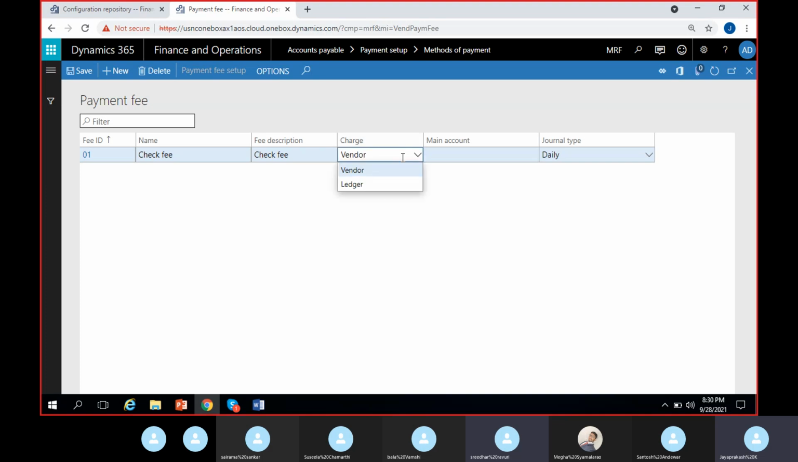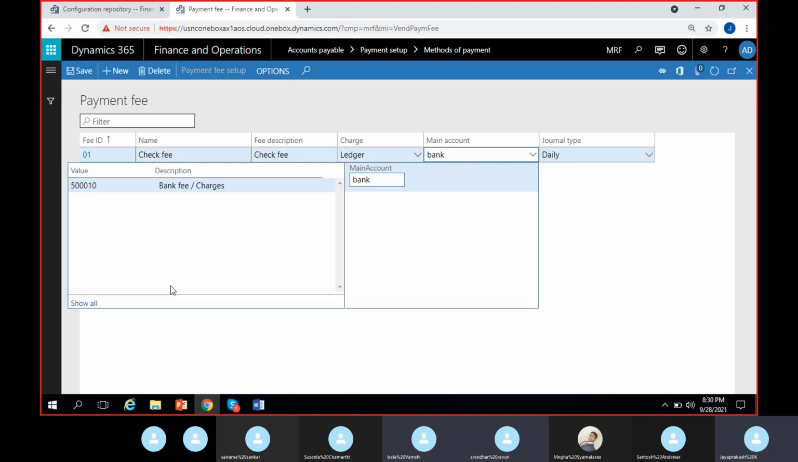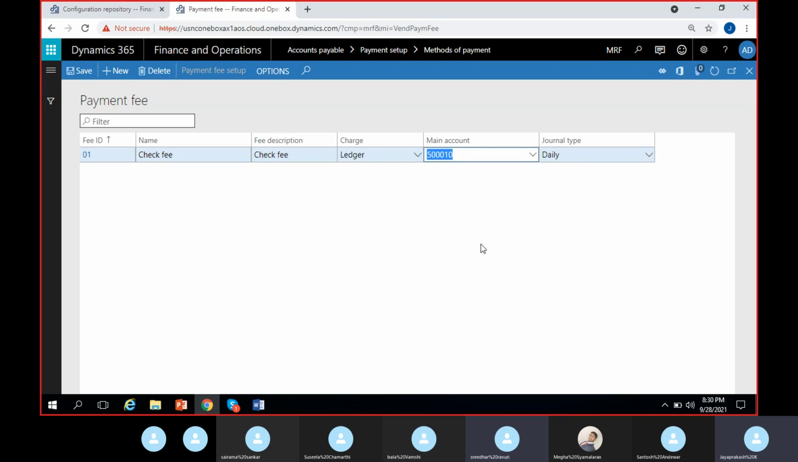Or if you want it accounted separately into another ledger account for fees, you can give that bank fees account here. So we have bank fees account. I think bank fees are charges. I can give it here. Journal type, I can use normal daily journal only, or I can use vendor payment journal, anything I can use. I'll use daily journal for such kind of fee posting.